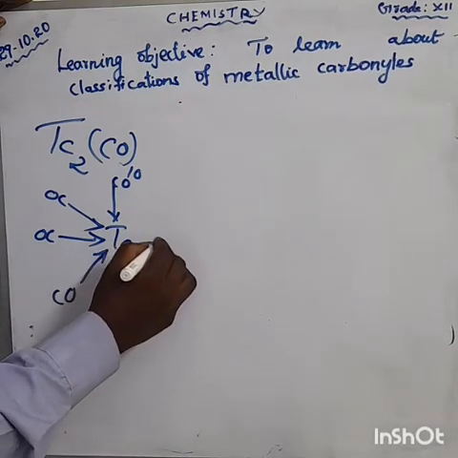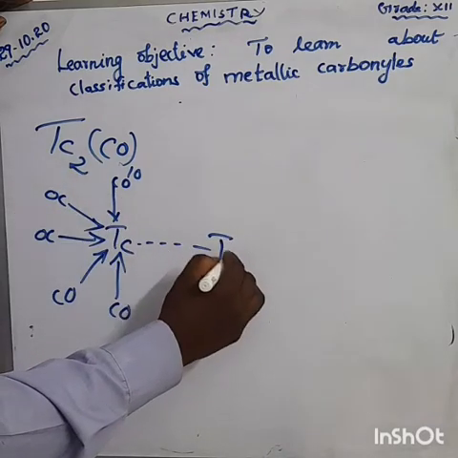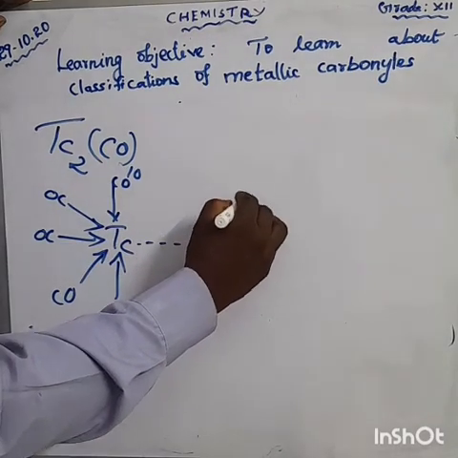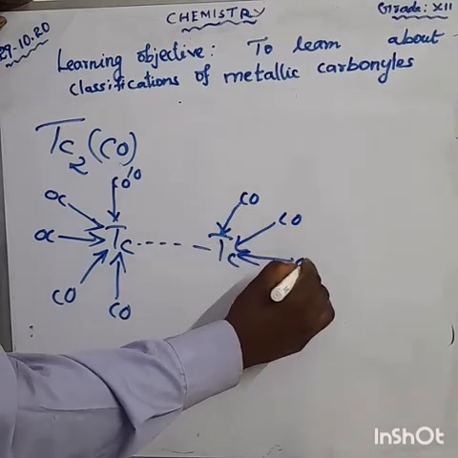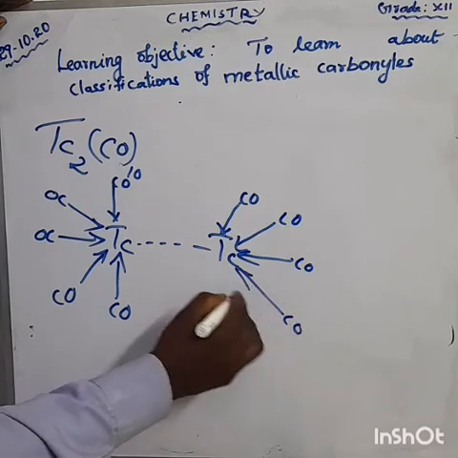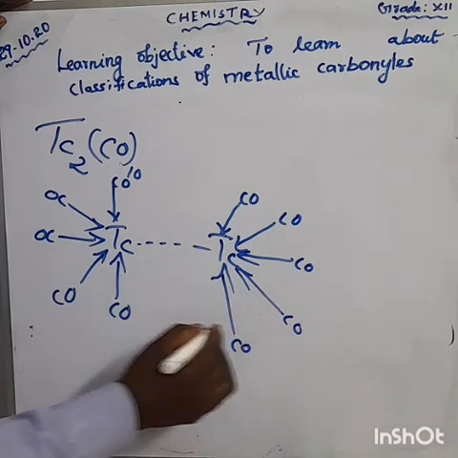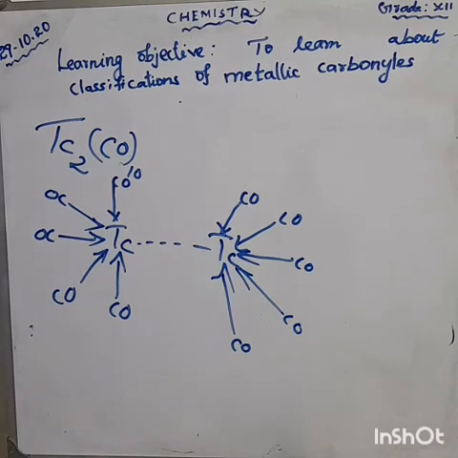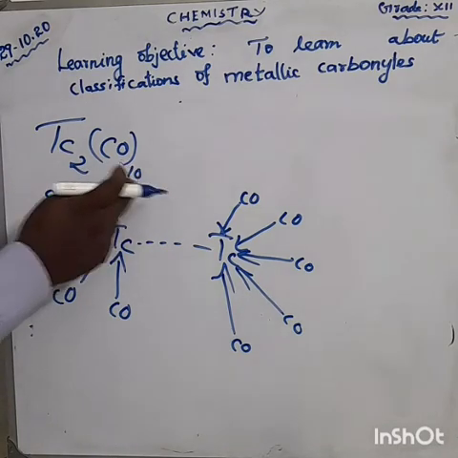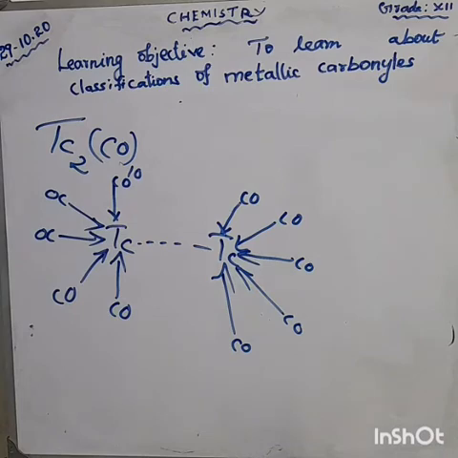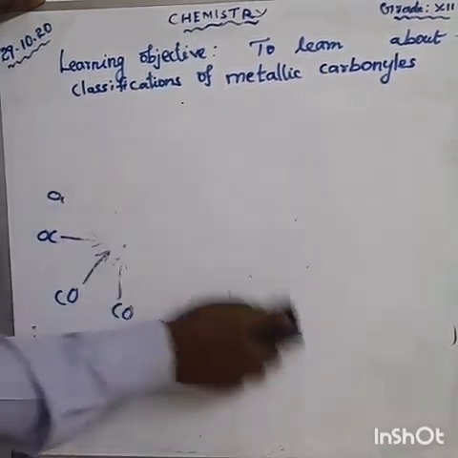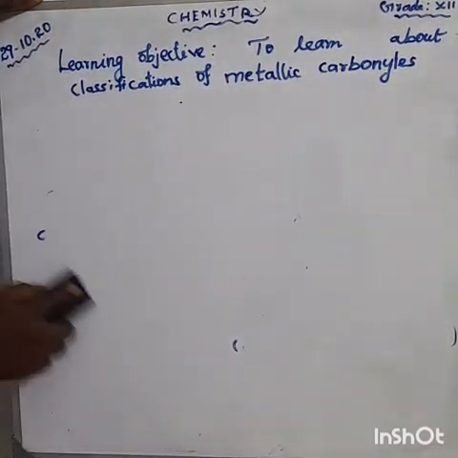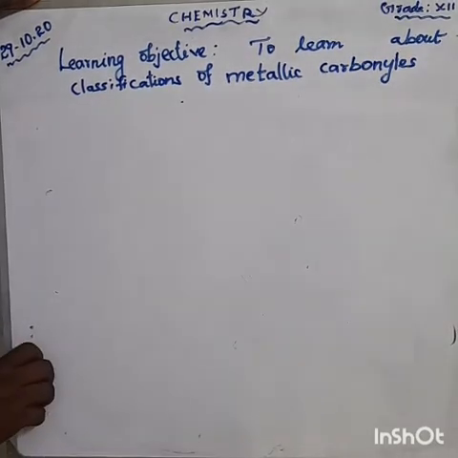CO. Next, technetium, CO, CO. Okay. Technetium decacarbonyl. Deca means 10. Don't forget that. Next about rhenium. Rhenium decacarbonyl. These are the structures. Now the one-word question: draw the structure also, rhenium decacarbonyl.